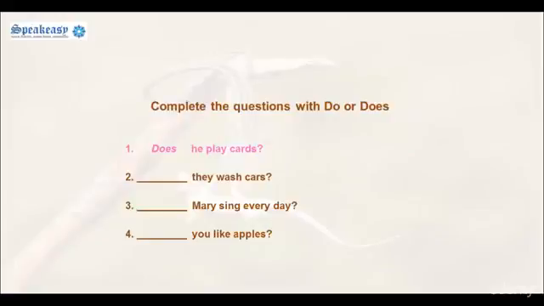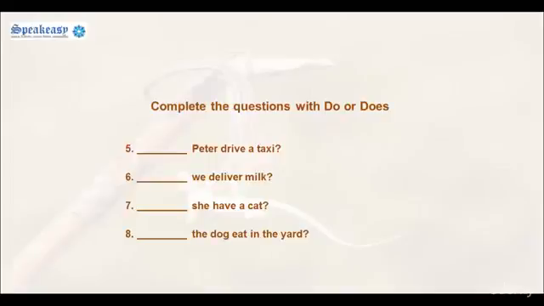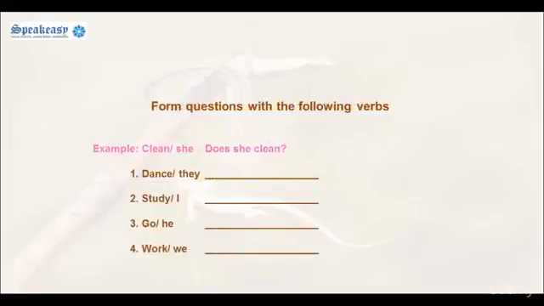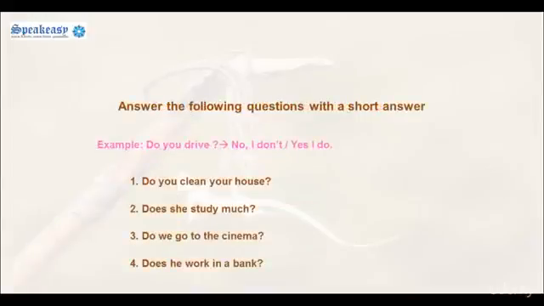Complete the questions with do or does. For example, does he play cards? Form questions with the following verbs. For example, clean and she can form the question, does she clean? Answer the following questions with a short answer. For example, do you drive? Yes, I do.